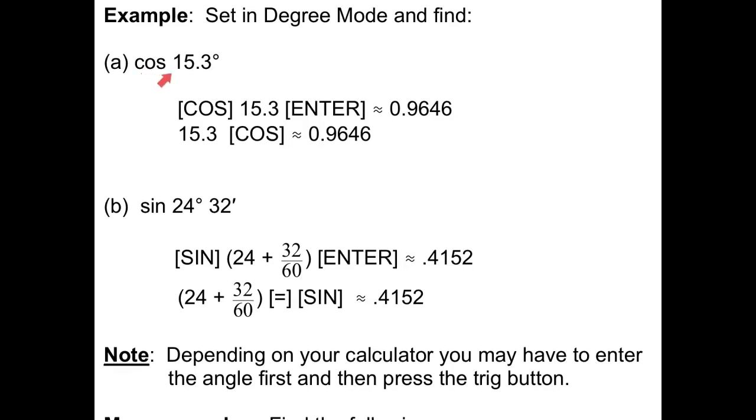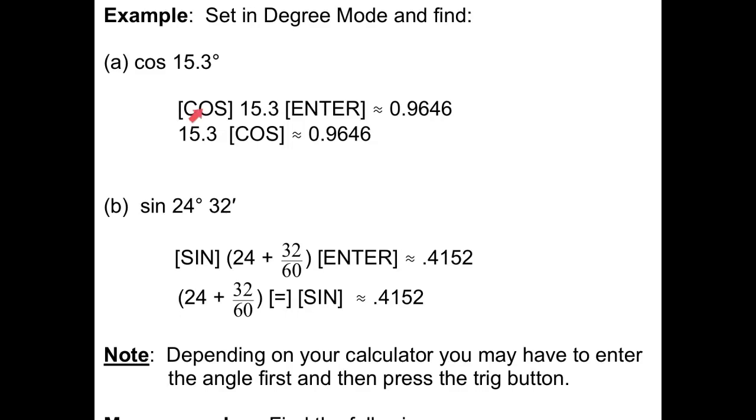If I just want the cosine of 15.3 degrees, on some calculators you will press the cosine button, then the angle, and then enter, and you'll get your answer. On other calculators you have to put the angle in first and then press the cosine button, and it will automatically give you the answer. So I want you to pause this video and check out your calculator to see which one of these is the way your calculator works.